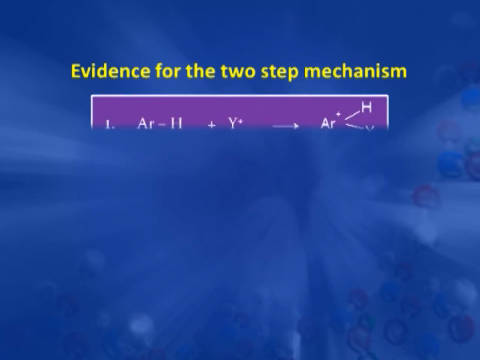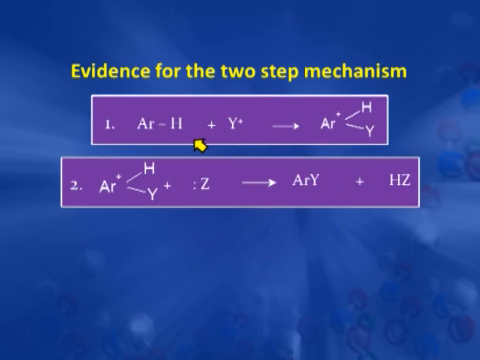Now, next, how can we say this is a two-step reaction? It can be a one-step reaction also. Now, see, in the two-step reaction as we discussed, there is an attack of the electrophile to give an intermediate benzenonium ion or sigma complex, and then this sigma complex reacts with a base to give off the H plus, and we get this substituted product.